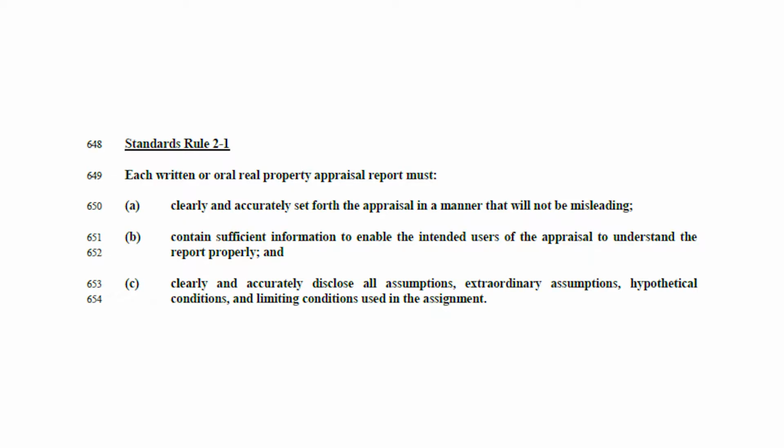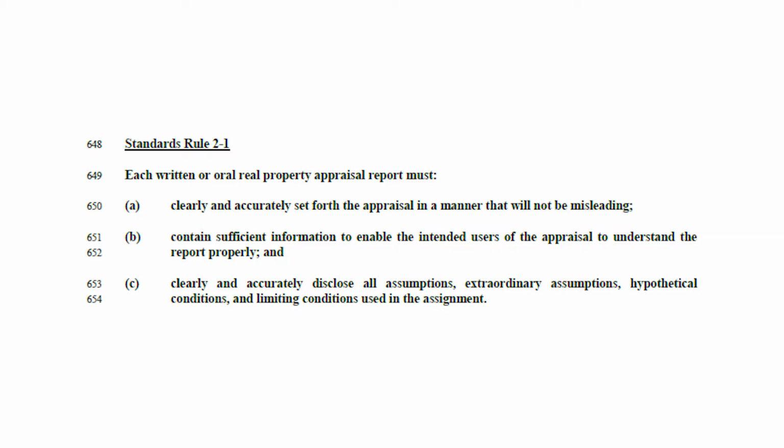So we know that USPAP and the industry are expecting some sort of summary in our report for what was our comp selection process. And one of the easiest first steps that we can introduce that into our report is to discuss the searches that we conducted. In an easy, simple, straightforward appraisal assignment, perhaps we're just describing that one initial search we conducted, and that's where we found our comps. We selected them from that initial pool of sales. Other times we may have to perform additional searches, and we might discuss the specifics of those searches.